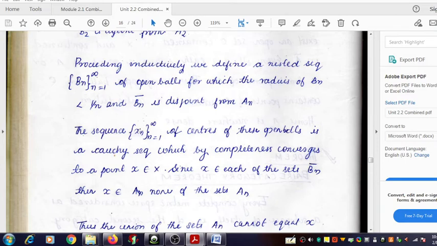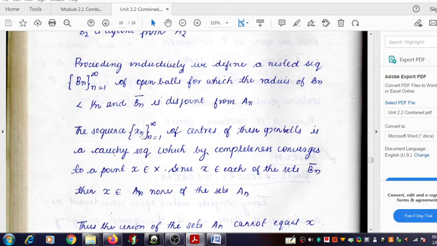Thus we get a sequence, and these centers are respectively present inside the open balls.